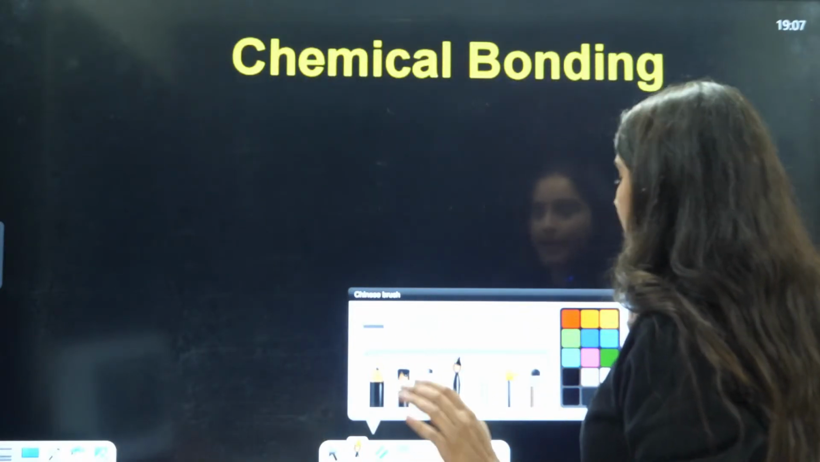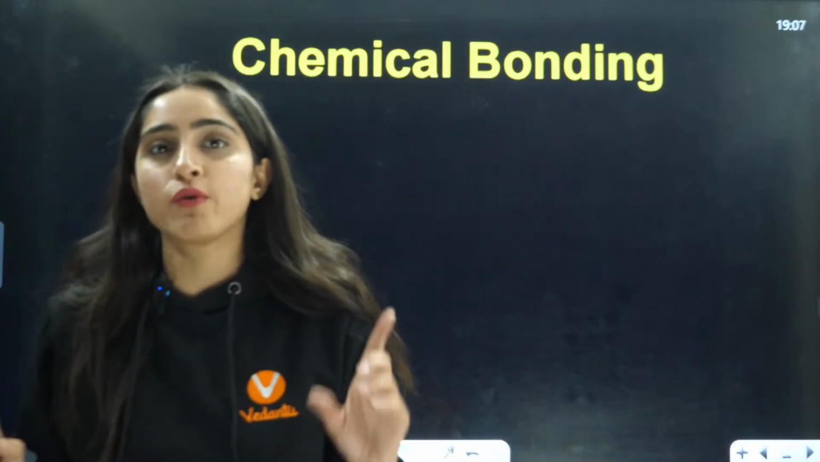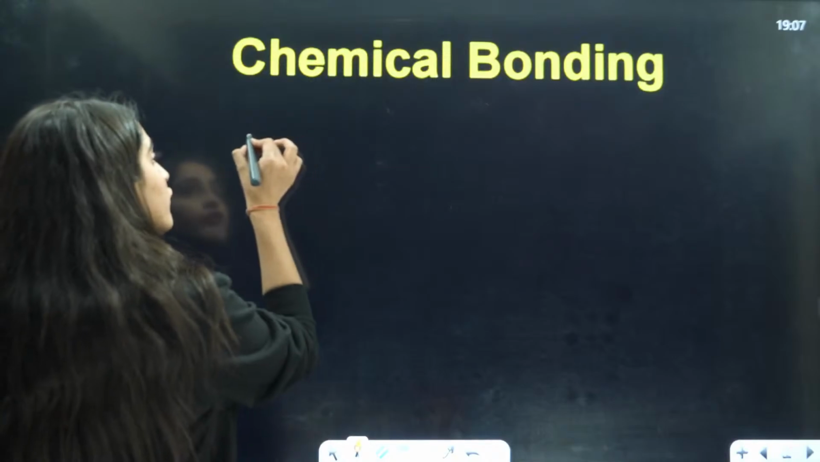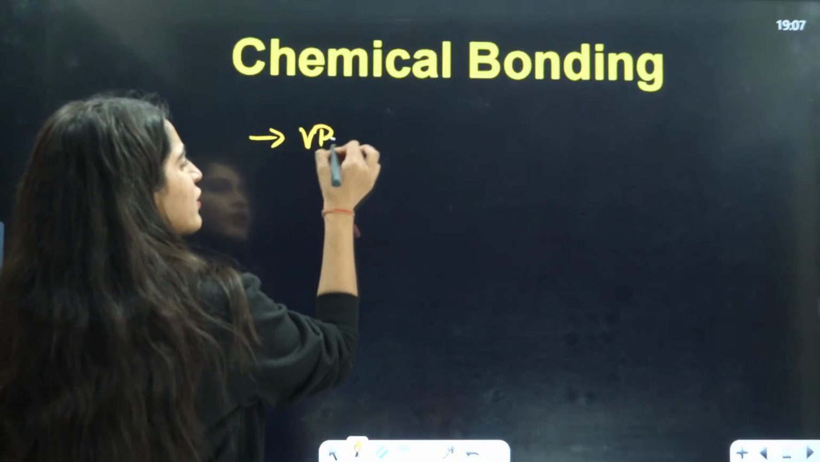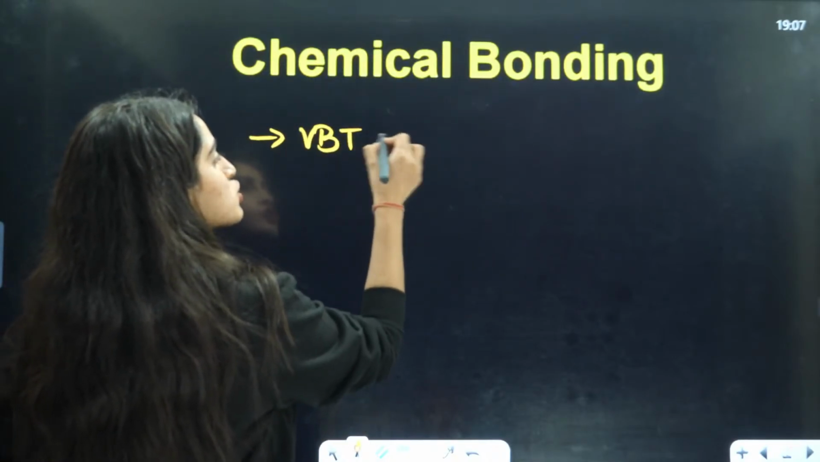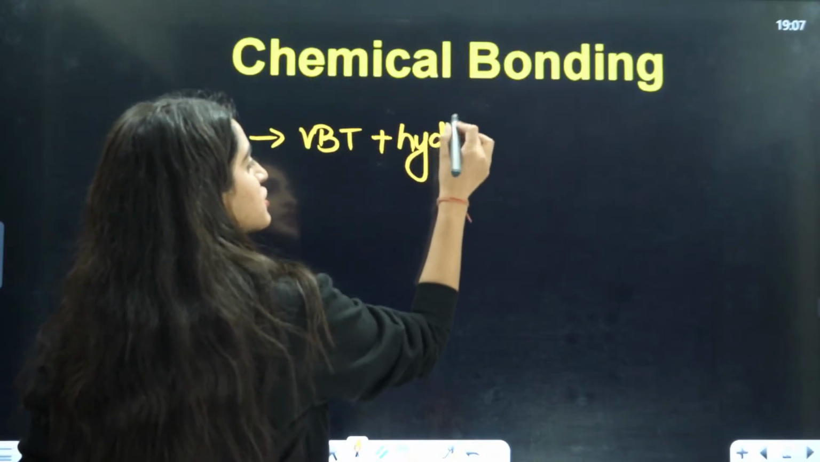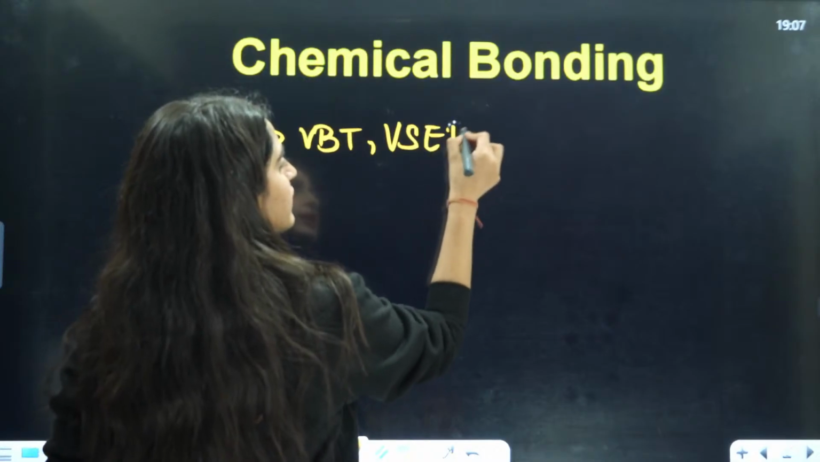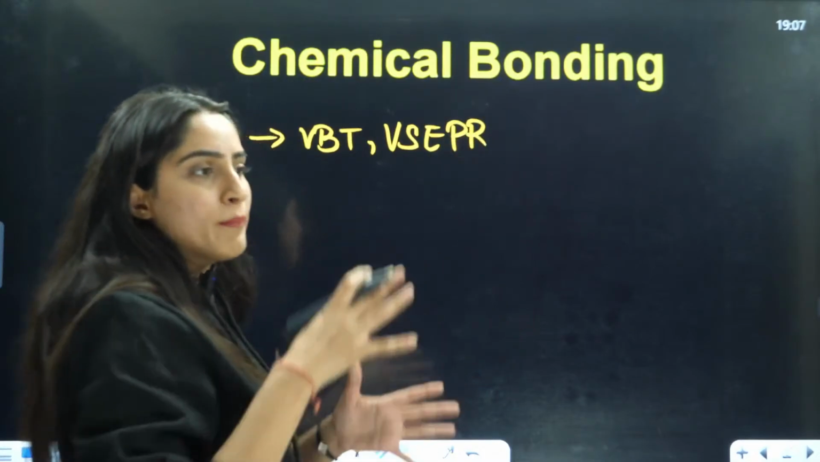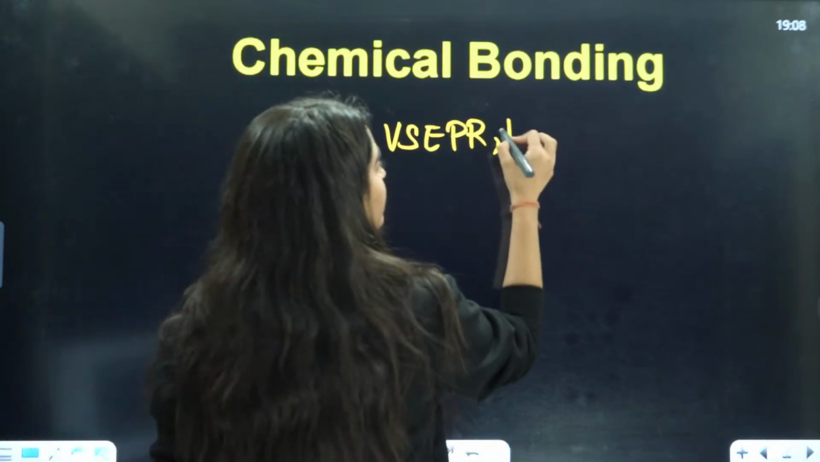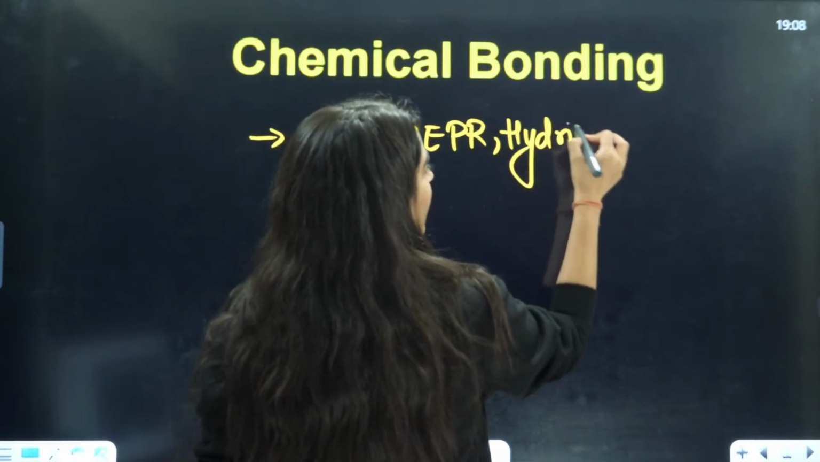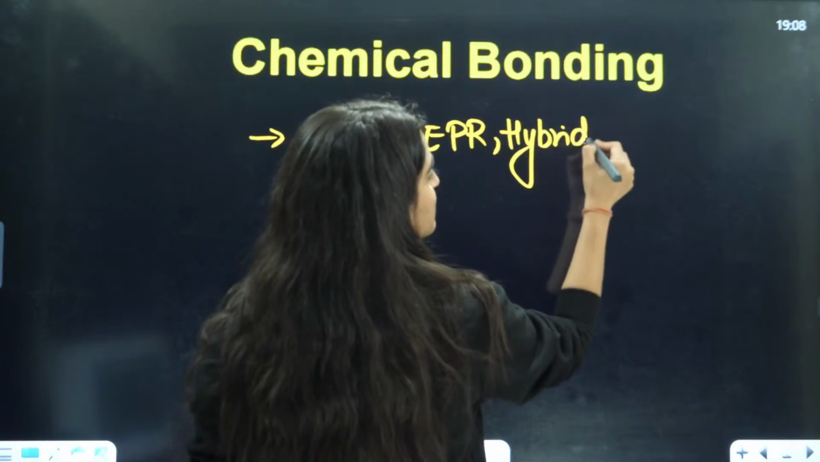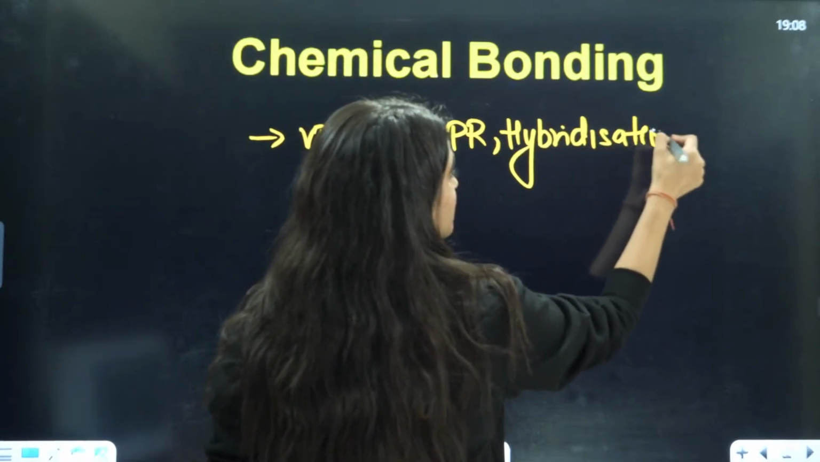Without wasting any time, let me tell you the three most important topics in chemical bonding from where the questions are asked. The first important topic is VBT and hybridization: VBT, VSEPR, and hybridization. These are almost the same things, with very little difference. Questions are mostly asked on this topic.